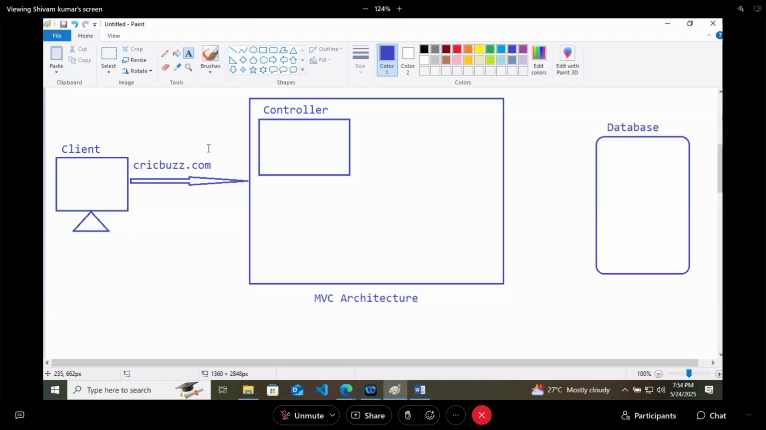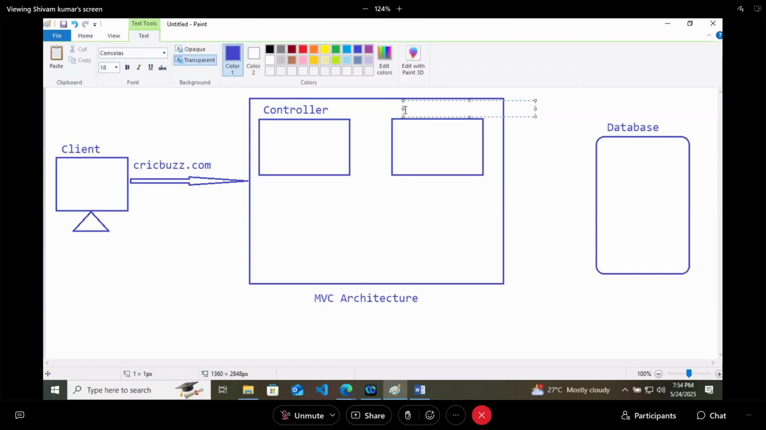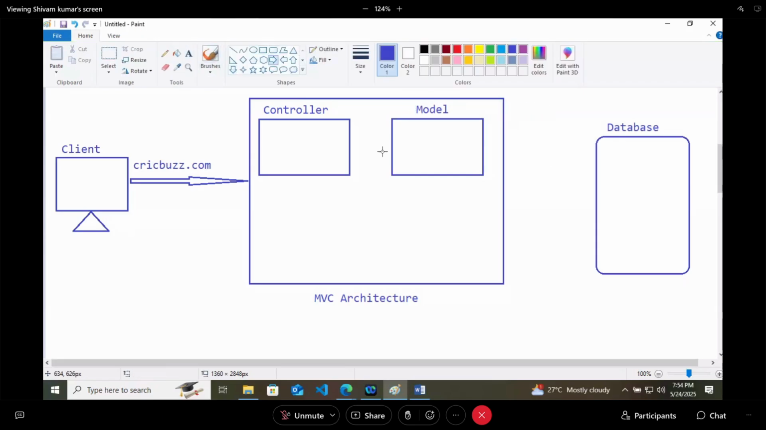If your request is something like that, you need some data from the database, then the controller will send a request to the model. The controller will send that request to the model that, okay, I do need the data of this one particular thing.